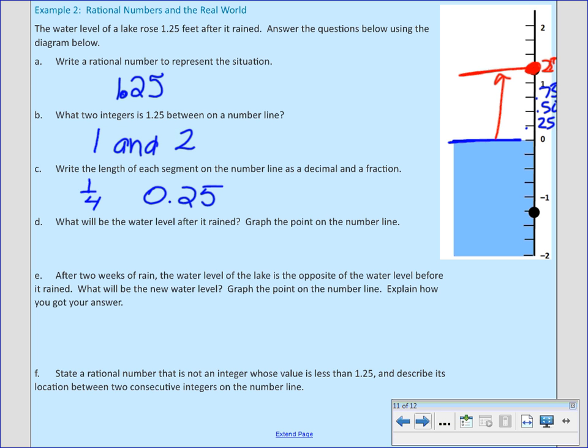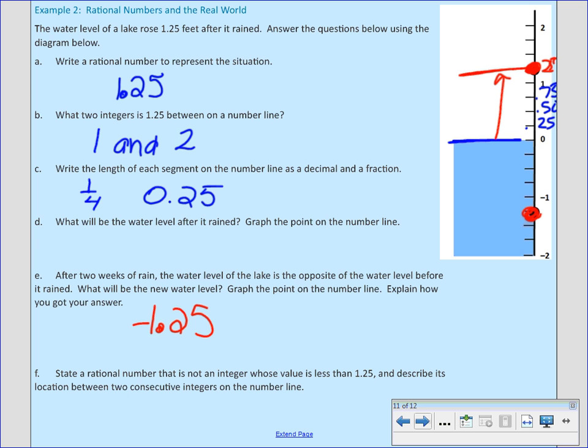Now, after all of this rain, it went down. Now it's at the opposite of where it was after the rain. So what's the opposite of where it was after the rain? Right, which would be right here.